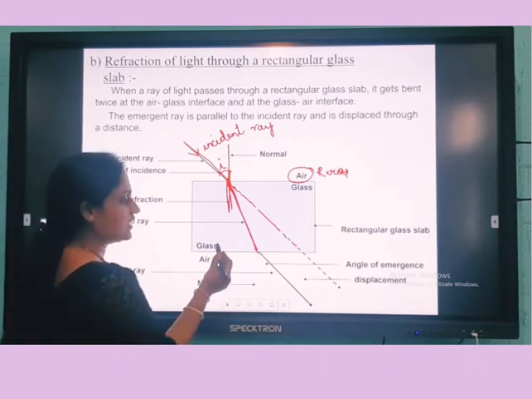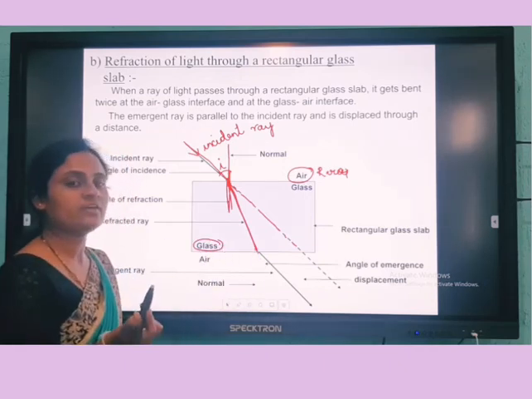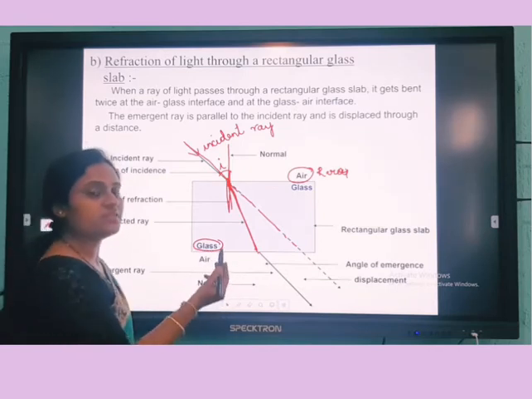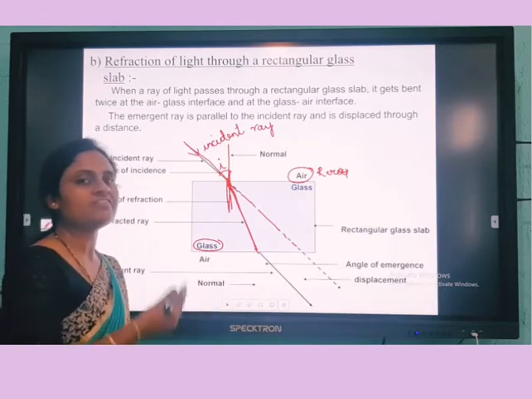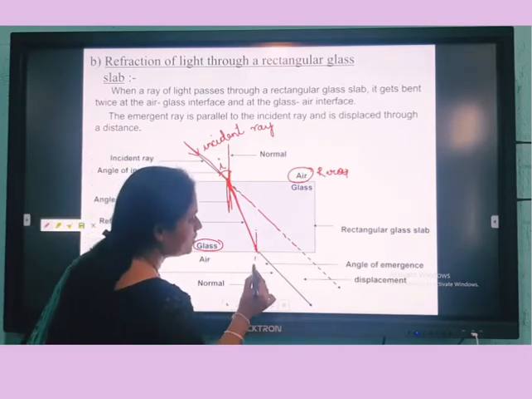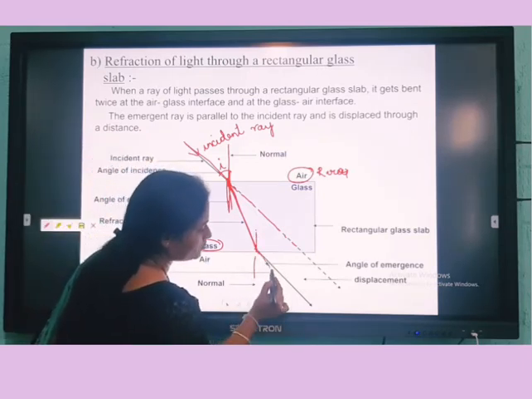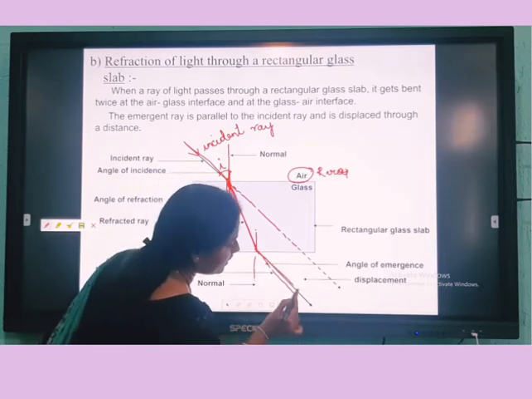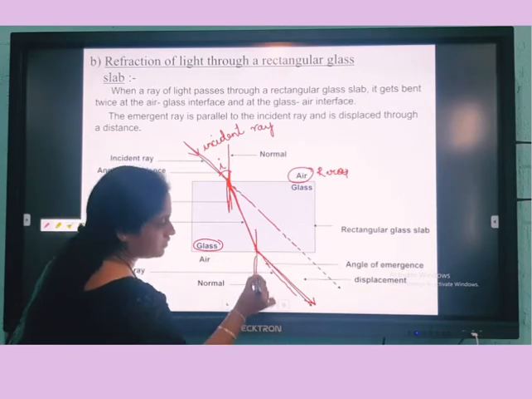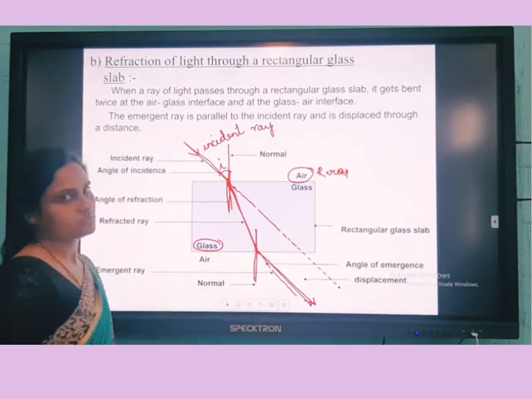Again, this is glass, right? Glass means which medium is it? Denser medium, right? So it goes from denser to rarer medium. Does it bend towards the normal or away from the normal? It bends away from the normal. So this is the normal. If the light should reflect like this, see, but it's bending away from the normal, right? So this is clear. This is the normal line.